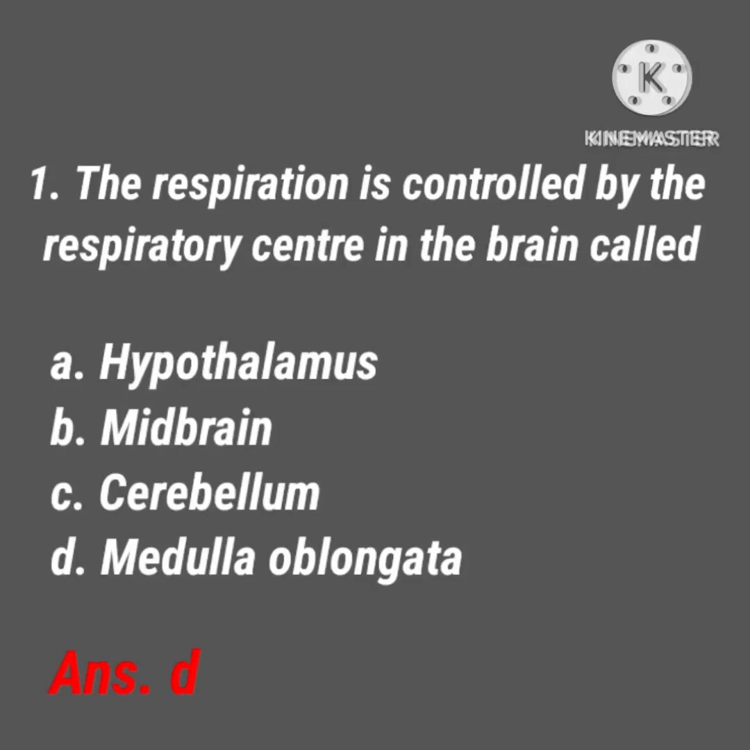Now we will see the MCQs. First one, the respiration is controlled by the respiratory center in the brain called. Options: A. Hypothalamus, B. Midbrain, C. Cerebellum, D. Medulla oblongata. So here the right answer is option D, medulla oblongata. The respiratory control center is situated in the medulla oblongata and pons in the brain.